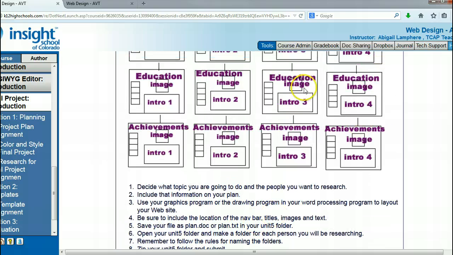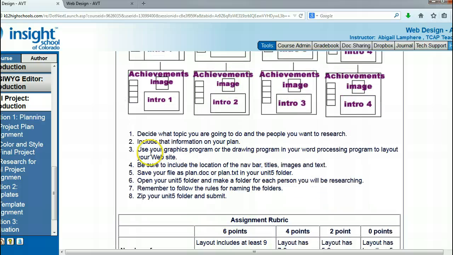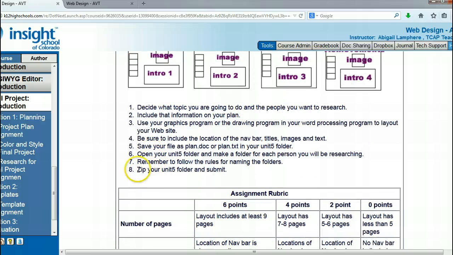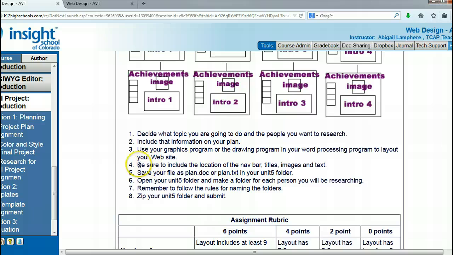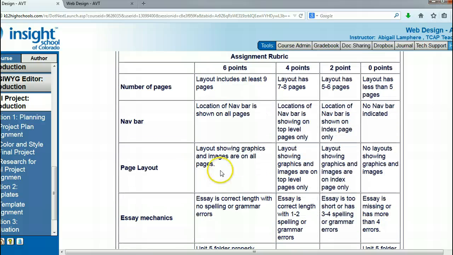So this will be your first assignment. Your first assignment is just having these blueprints. So you'll want to zip your entire Unit 5 folder. You need to have, again, your 4 folders inside of it for each person that you are researching, named correctly, save it correctly, and that is the first assignment.